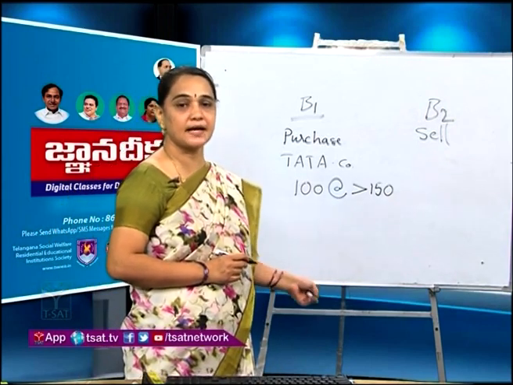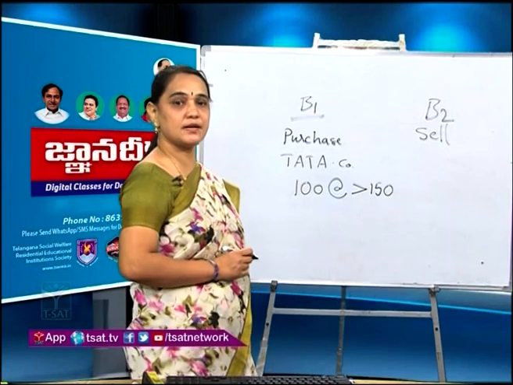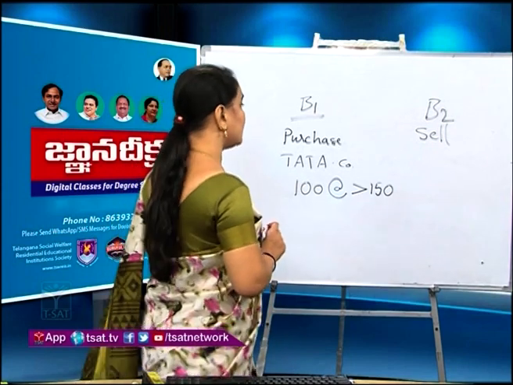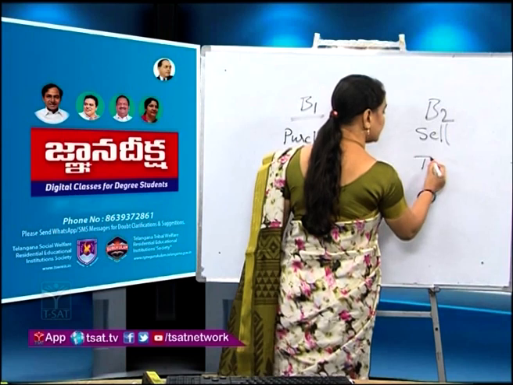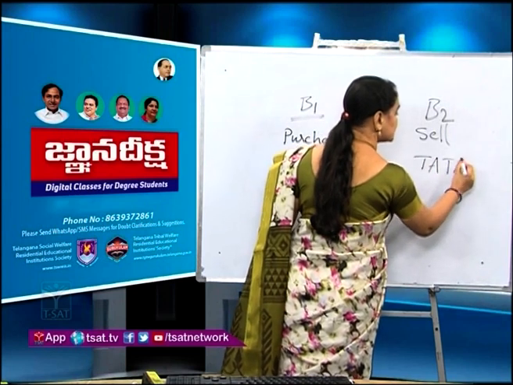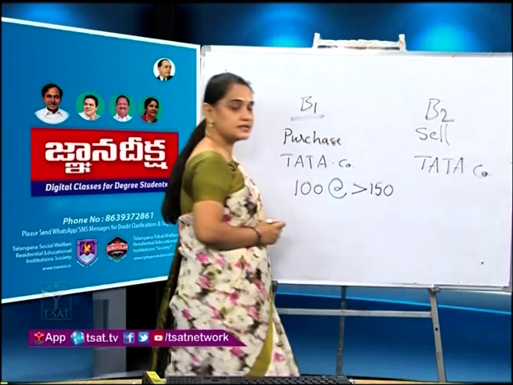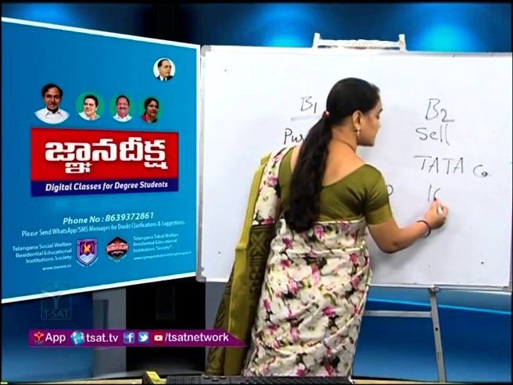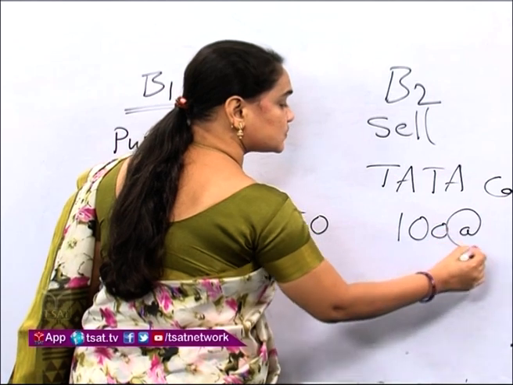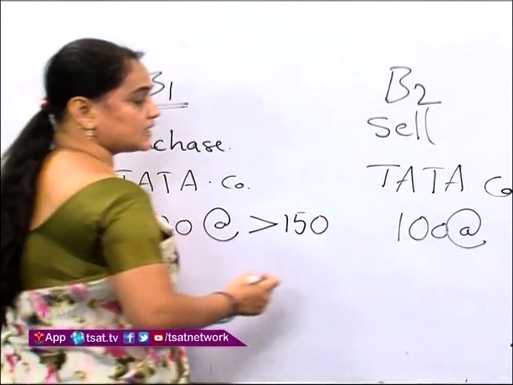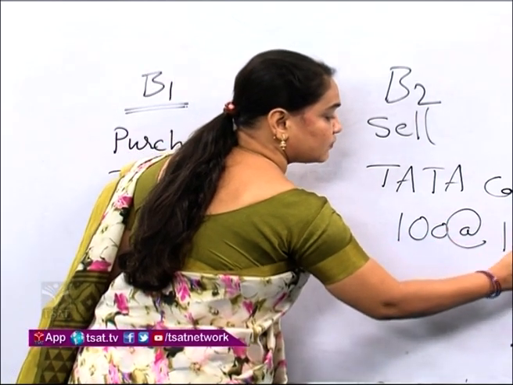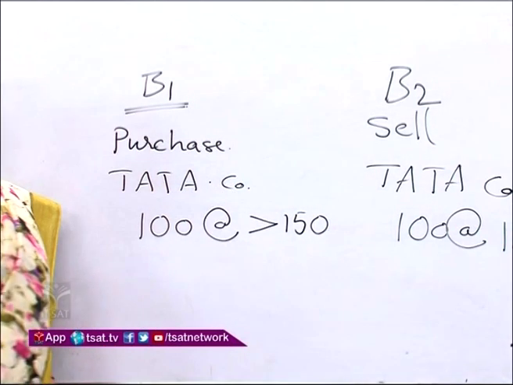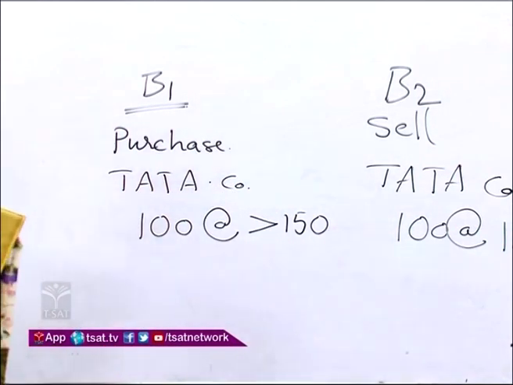He has given an order to the broker B2. What order has he given? He has given the order to sell Tata company's shares. How many shares does he want to sell? He wants to sell 100 shares at the rate of 140 rupees each.